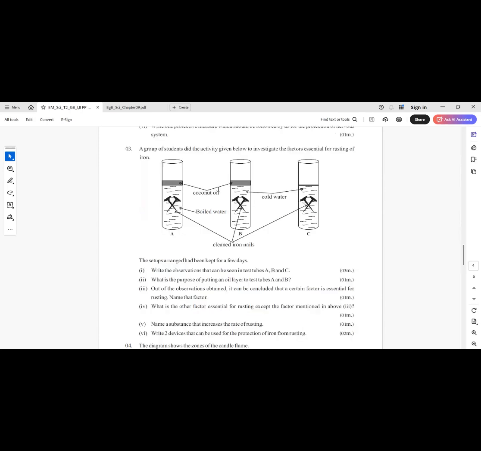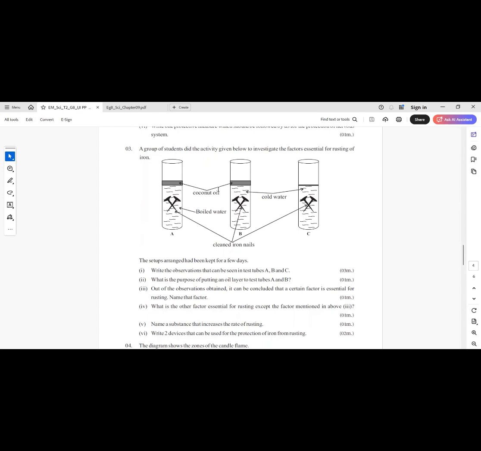Question number 3. A group of students did the activity given below to investigate the factors essential for rusting of iron. In ABC setups, we will see what are the differences. In A and B setups, you can see coconut oil layers on it. From these two coconut oil layers, they prevent the dissolving of atmospheric oxygen in this water.